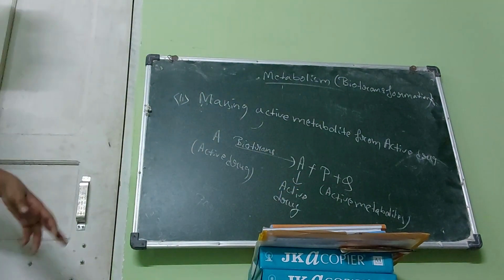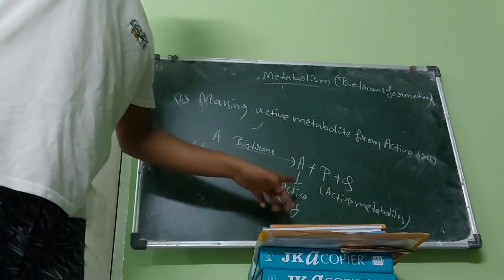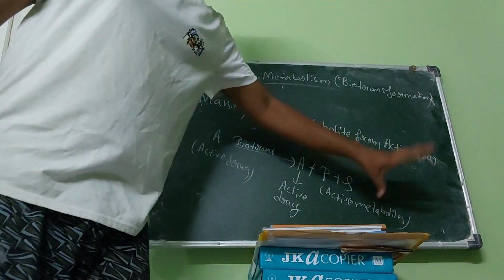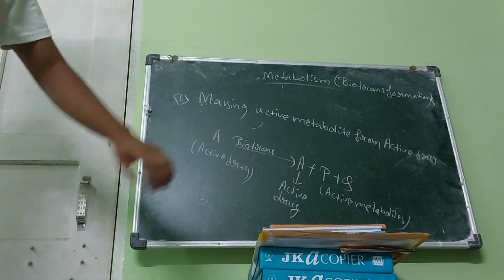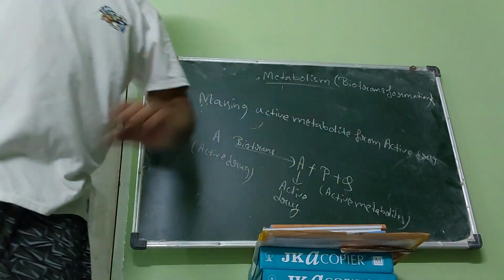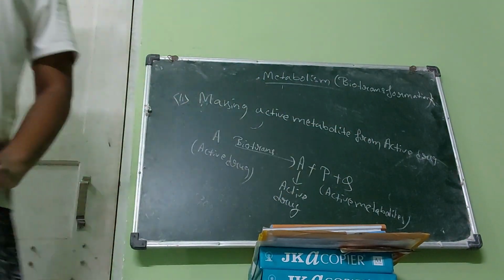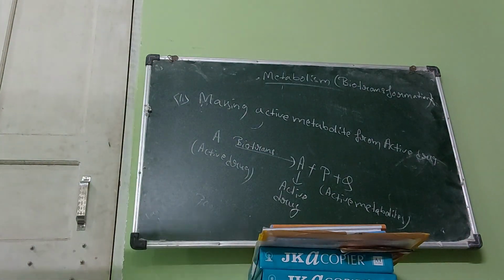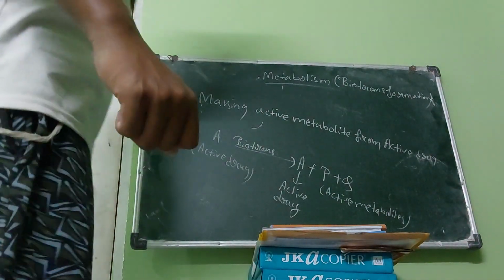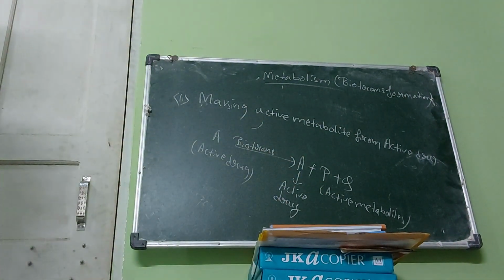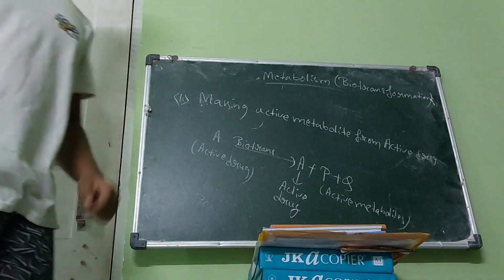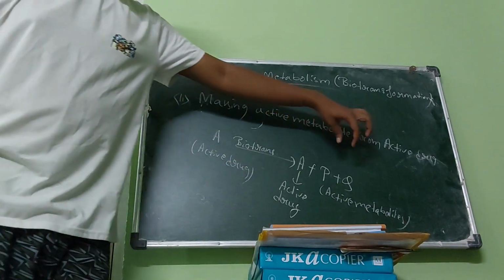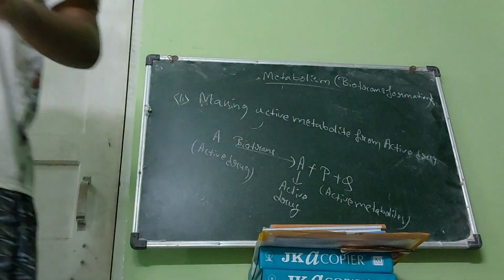That means the active metabolites and the drug have a pharmacological action. Both the active drug and metabolites are working together.